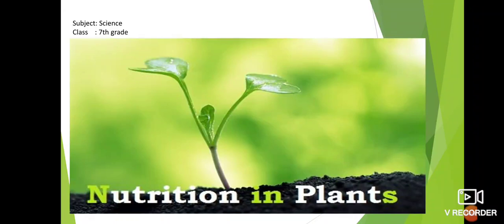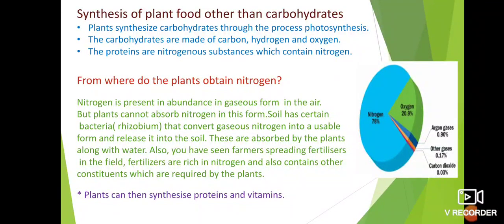In the last class, we have studied about synthesis of plant food other than carbohydrate. We know by the process of photosynthesis, plants synthesize carbohydrate. But other than carbohydrate, there are some other components of food. How these foods are synthesized by the plants, we have studied in the last class. The other component of food prepared in the plant is nitrogen.